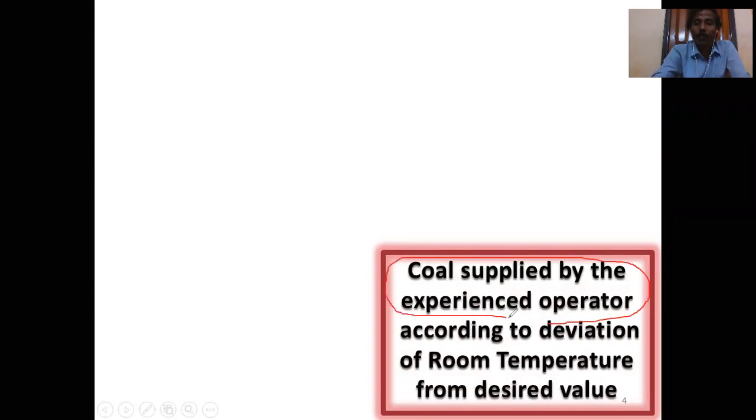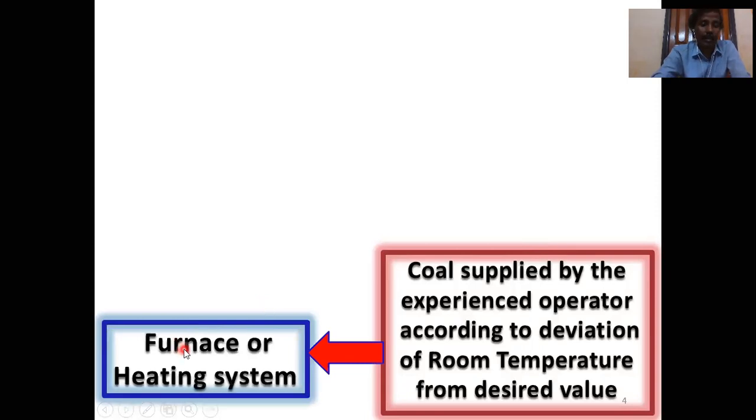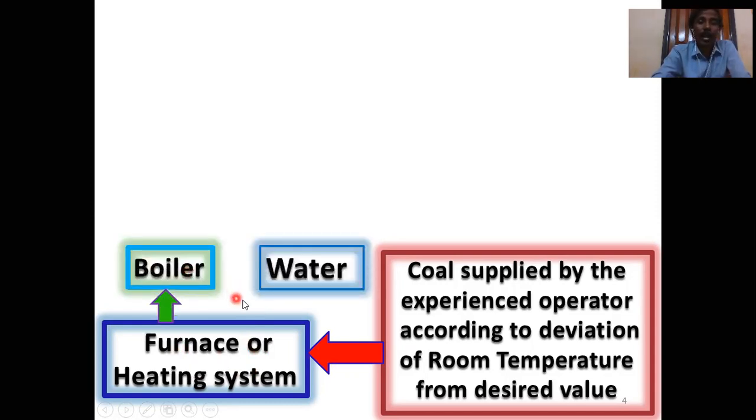Coal is supplied by the experienced operator according to the deviation of room temperature from the desired value. These are the two main points. Next, the coal burns in the furnace, the heating system. The coal burns and boils the boiler water, and this boiler produces steam.